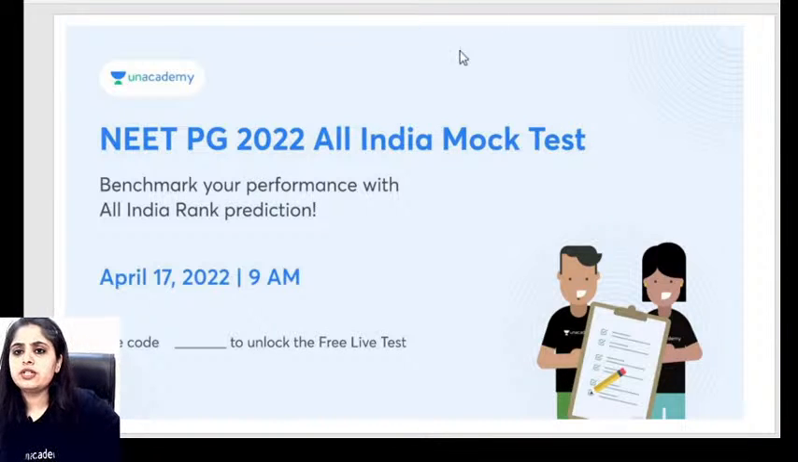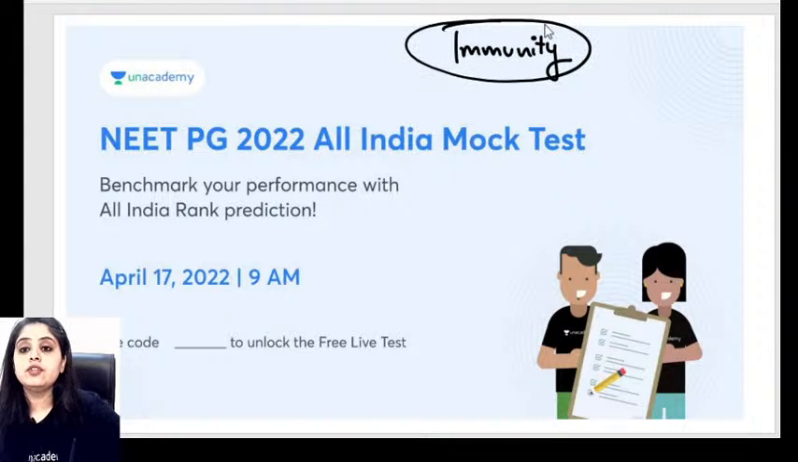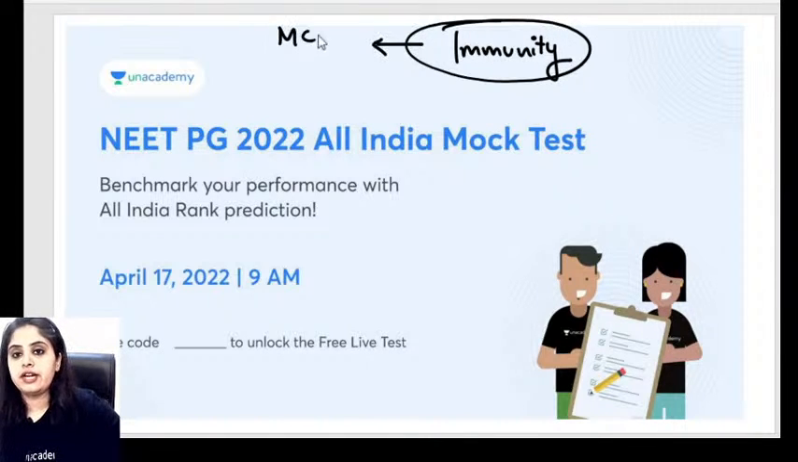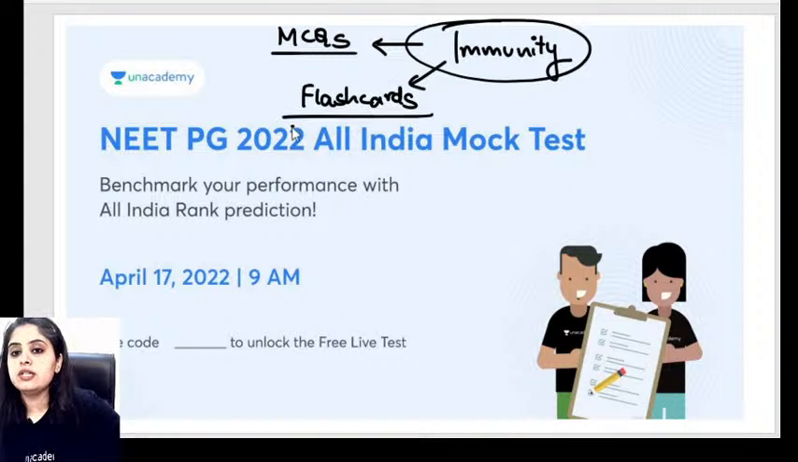So yes guys, we'll start with the revision. We have very few questions immunity के ऊपर है, so a couple of things that you have to revise. And the revision of immunity is going to be in two steps. First, we'll have a revision of MCQs right now. This is one step of revision. The second step of revision is going to be in the form of flashcards, and this will be on Telegram.